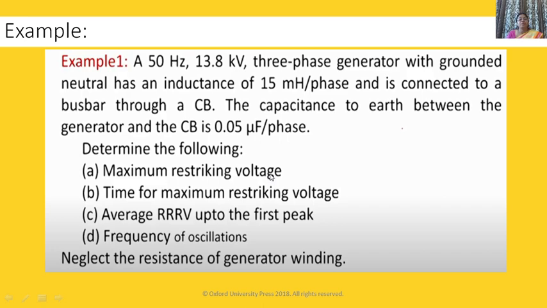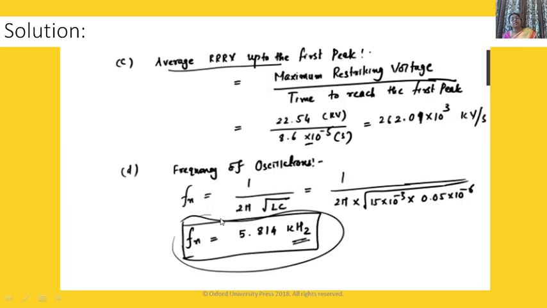Maximum restriking voltage is 2 into Em. Then the time for maximum restriking voltage, and the average restriking voltage, which is the maximum restriking voltage divided by the time to reach the first peak. Time for maximum restriking voltage is T equal to pi by omega. Average restriking voltage up to the first peak is the maximum restriking voltage divided by the time to reach the first peak. Frequency of oscillation fn is equal to 1 upon 2 pi root LC. You have to solve it. Thank you.